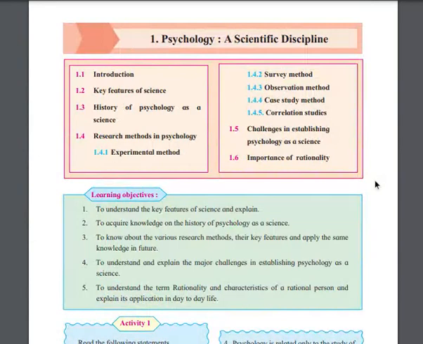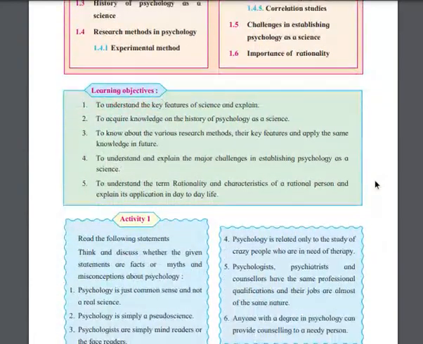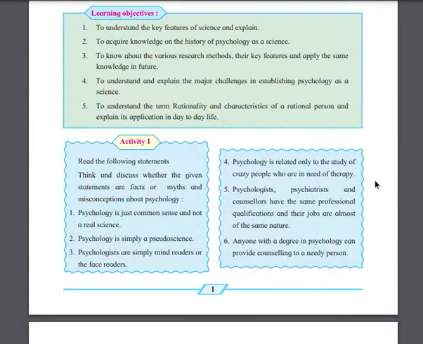To understand the term rationality in a scientific discipline, it's very simple. If I say science, you need to keep in mind that science is related to experiment. Okay, so there are activities given. Read the following statements, think and discuss. Psychology is just common sense, not a real science. Psychology is simply a pseudoscience, and psychologists are simply mind readers or face readers.